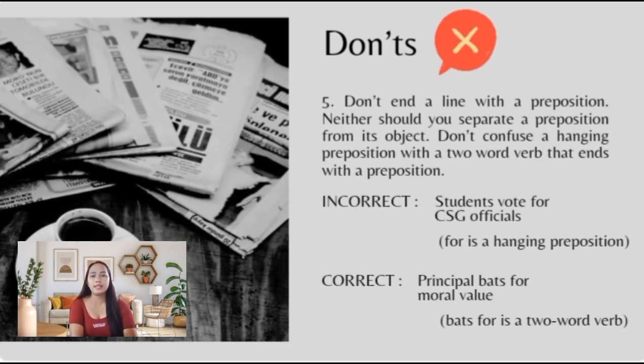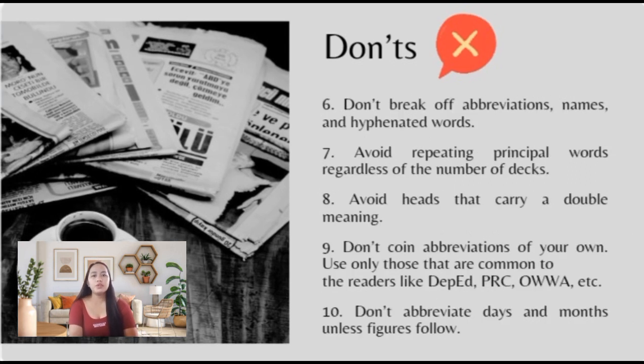To proceed with the number 5, of course, we don't end a line with a preposition, neither should you separate a preposition from its object. Of course, we must not confuse a hanging preposition with a two-word verb that ends with a preposition. For the number 6, don't break off abbreviations, names, and hyphenated words. For the number 7, avoid repeating principal words regardless of the number of decks.